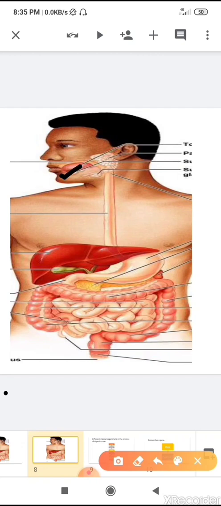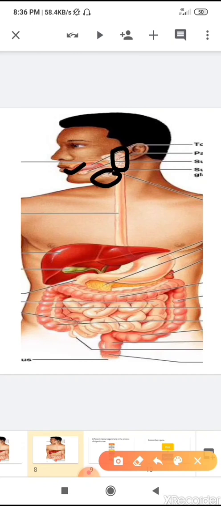salivary glands also present. Here you can see these are the salivary glands which help to produce saliva, and saliva is a digestive juice that is found in the mouth. It is made by the salivary glands. And children, what is the function of saliva? Saliva helps to break down starch into soluble sugar. Starch and sugar are kinds of carbohydrate. So starch is broken down into a soluble sugar.